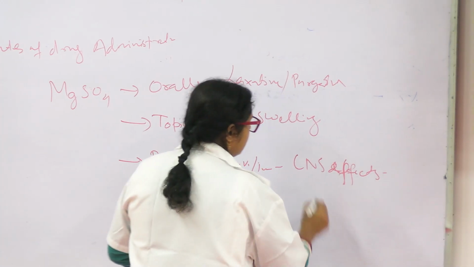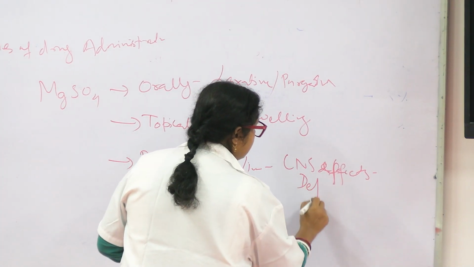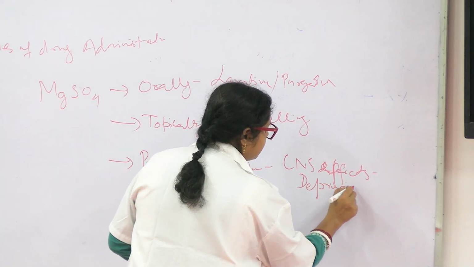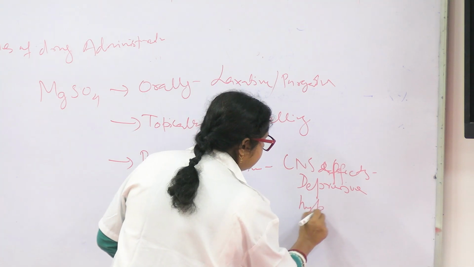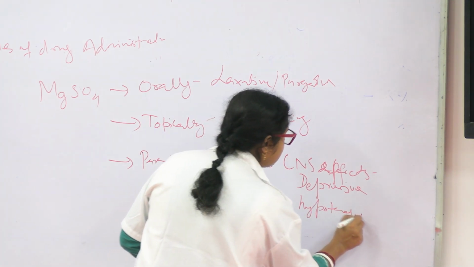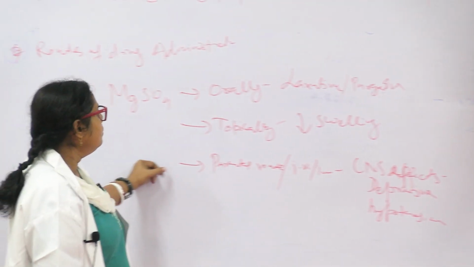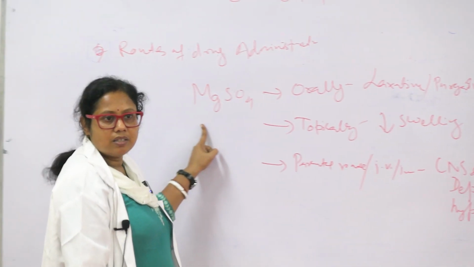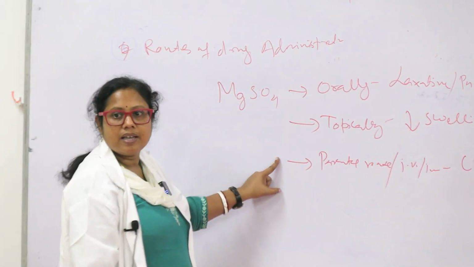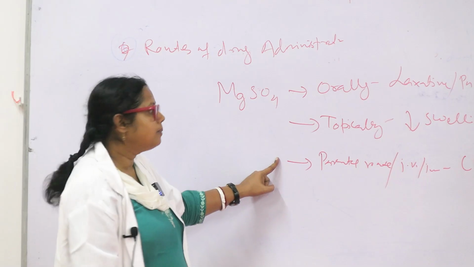CNS effects means there are depressive effects. Hypotension, it will decrease the pressure. So the same drug given by different routes has different effects.